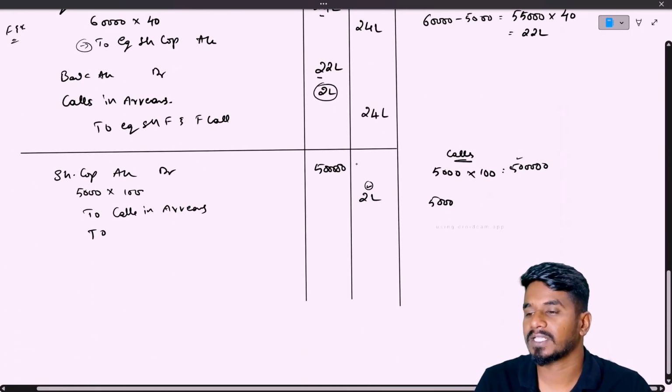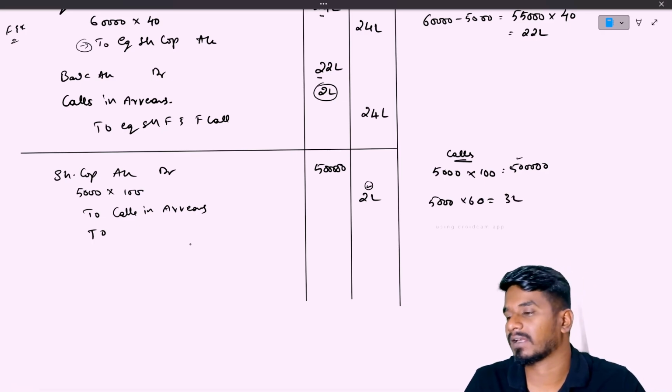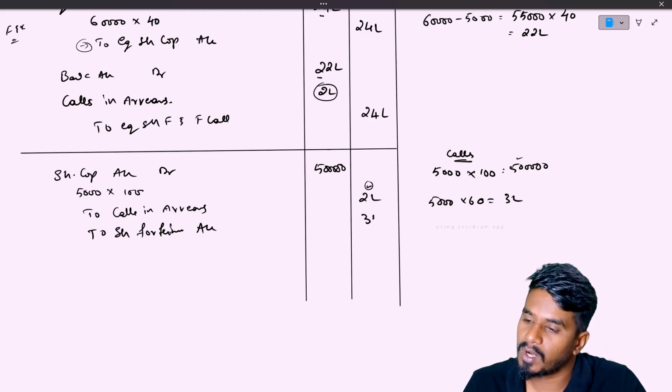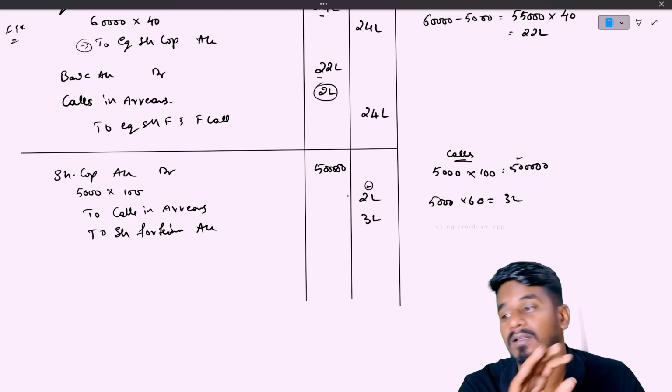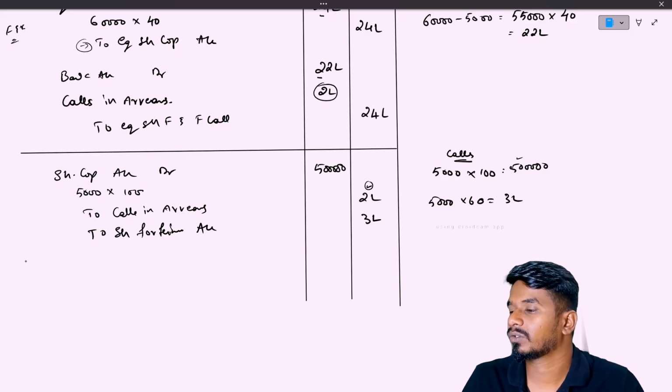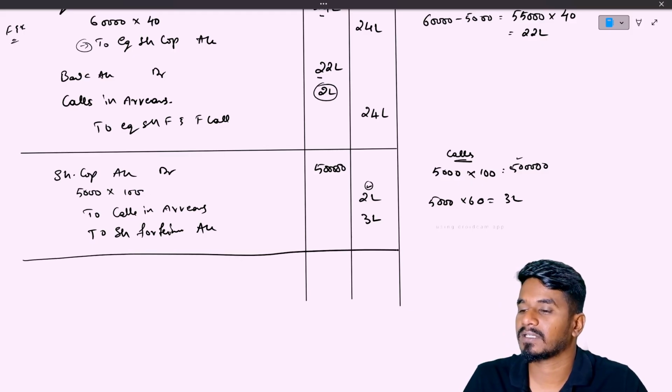For 5,000 shares, 60 rupees, which is 3 lakh, correct? So we'll show it as share forfeiture account. This is what we have received. Calls in arrears, what we didn't receive.